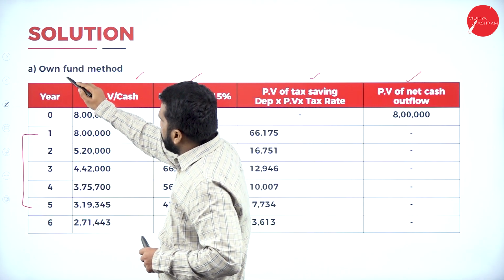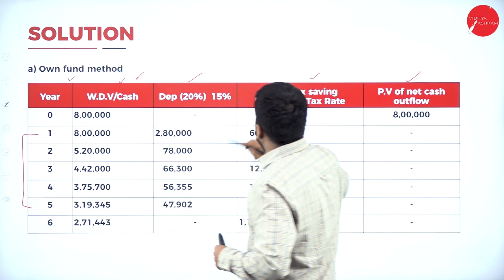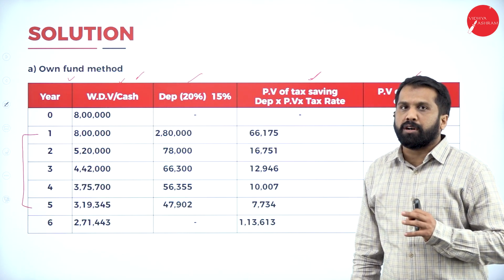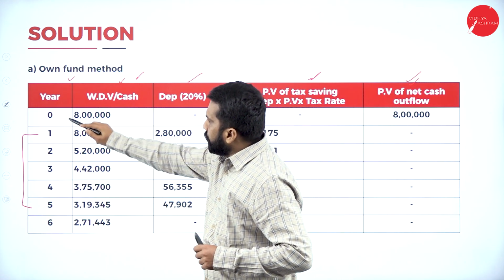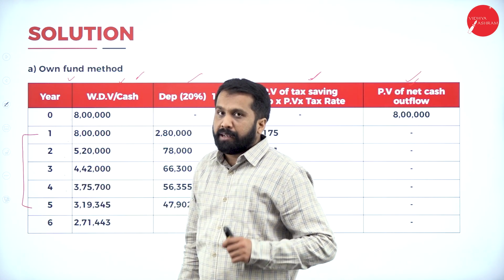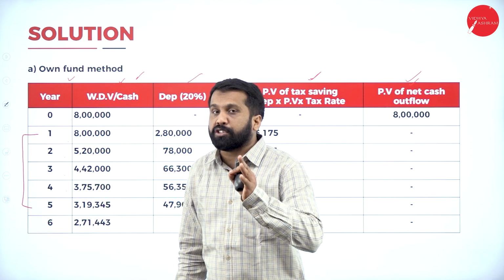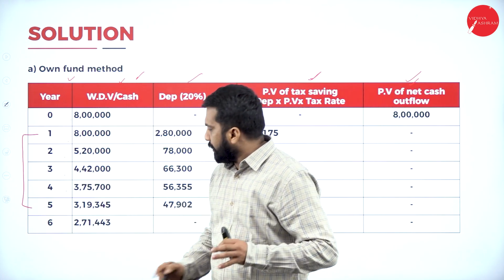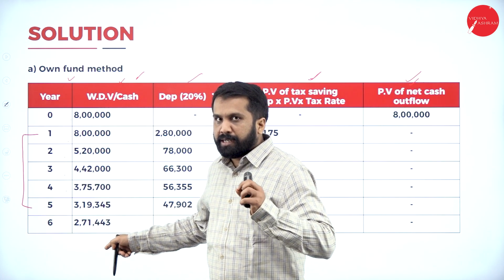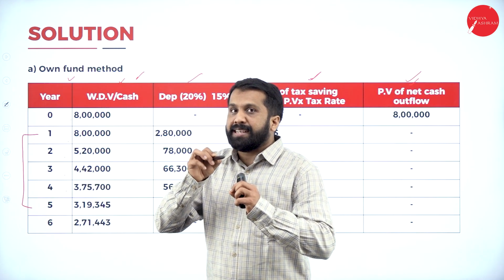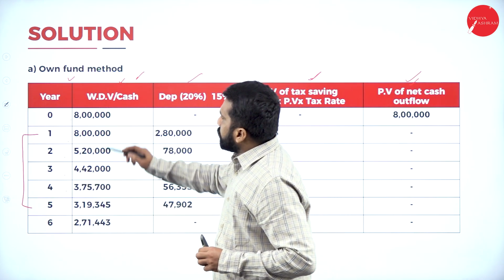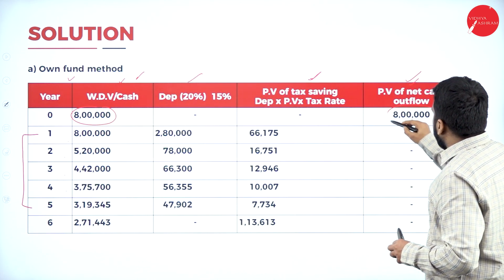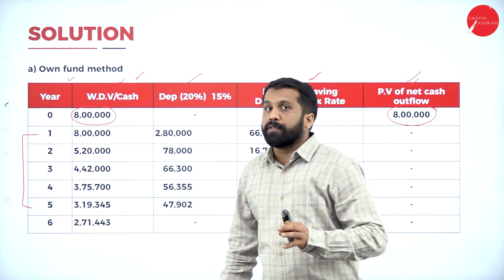Now first column here, WDV, depreciation, PV of tax saving, last one PV of net cash outflow. Now 0, 1, 2, 3, 4, 5 and the 6th year only for your calculation purpose. The 6th year we don't have, but only for your final calculation. I'll tell you why we need this. So for that reason we have added year 6. Now we have 8 lakh as your investment. Your total outflow is 8 lakh. This is own fund.